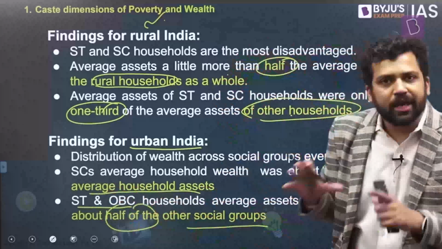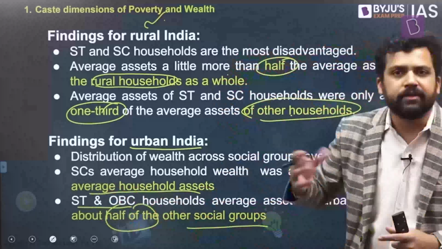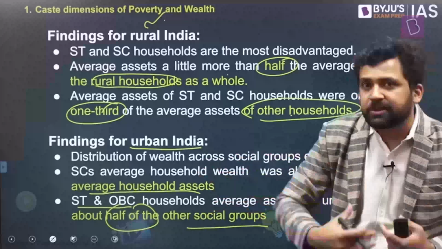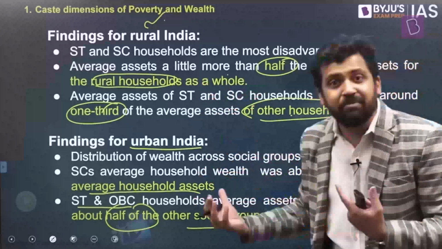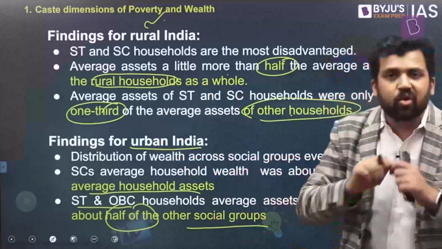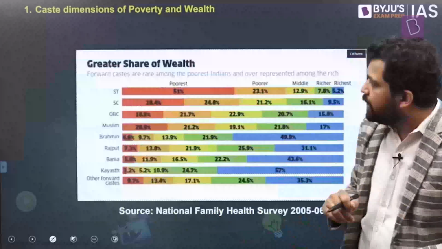So here also you find that scheduled caste, scheduled tribe, OBCs, they are lagging behind other social groups, right? So here also they are poor. So this kind of thing you should keep in mind. We generally think that urban areas might solve everything, but here also you find that things are maybe slightly better as compared to rural areas, but it is not equal. So in urban areas also, maybe you're inching towards egalitarianism, but it is not equal. Now also you have inequality in urban areas. So these are some findings.